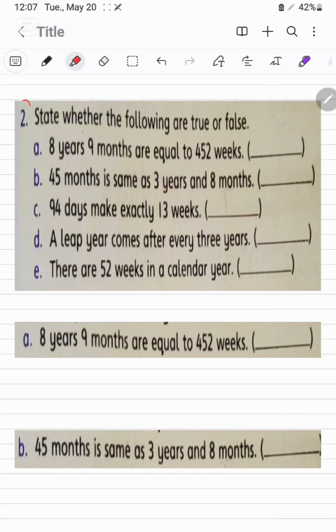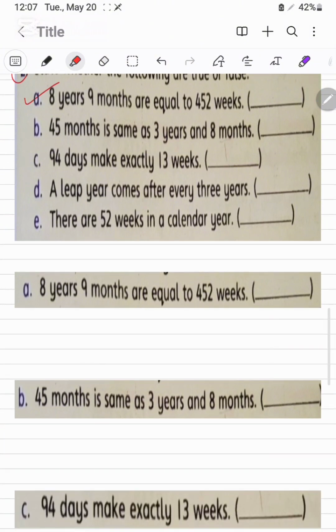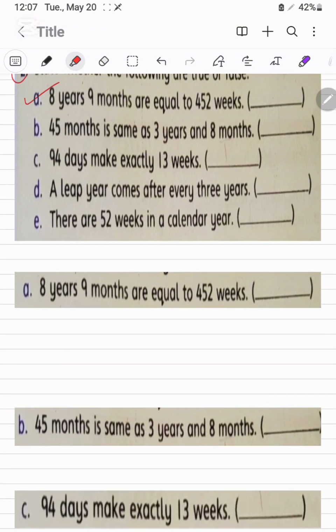It is question number 2 of exercise 5B. State whether the following are true or false. It's A part. 8 years, 9 months are equal to the 452 weeks. First of all, we should know how many weeks are in a month. Weeks in month, these are the 4, and week in year, these are the 52.